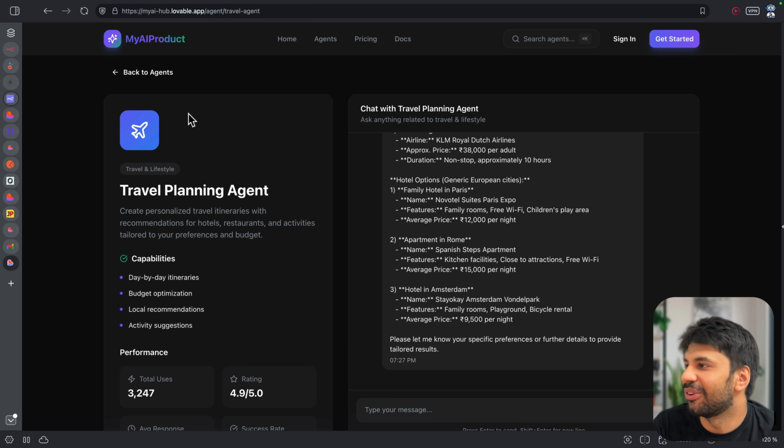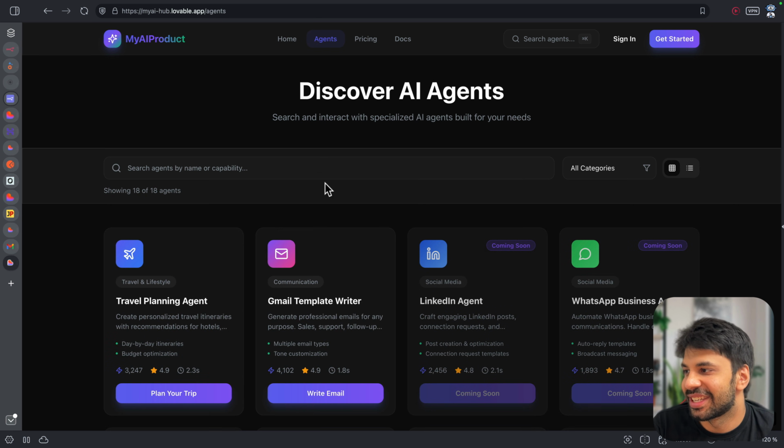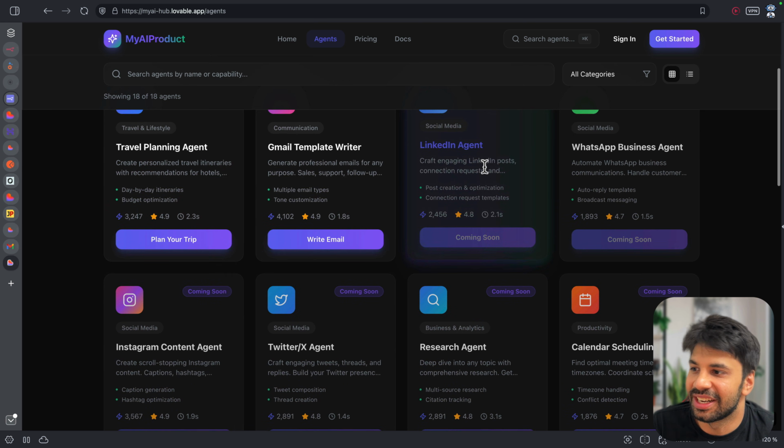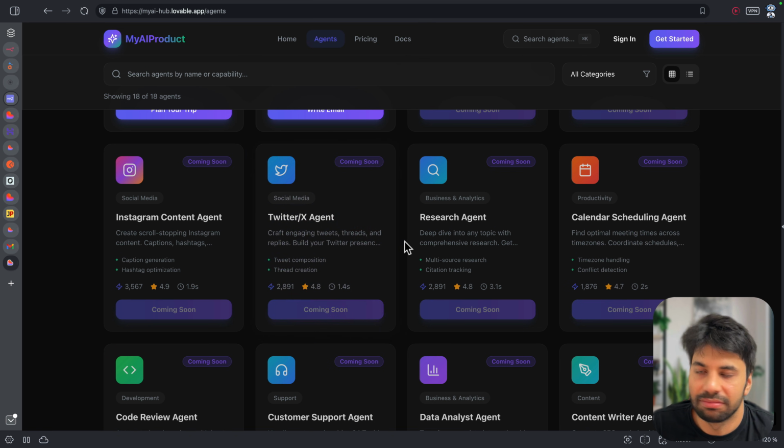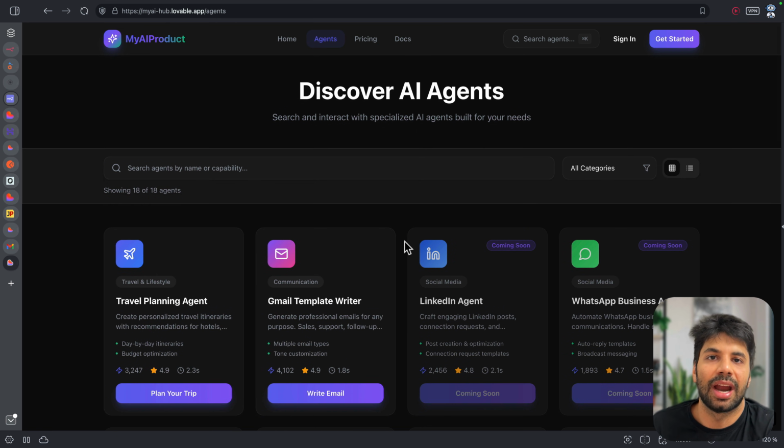And finally, your overall website is ready, which can scale up to a $1 million SaaS. If you create an agent like this, a LinkedIn agent, WhatsApp business agent, some calendar scheduling, Twitter or X agent, these agents are something which companies and individuals need. And then the world is generally your oyster.